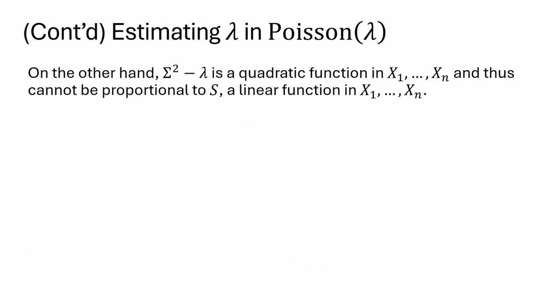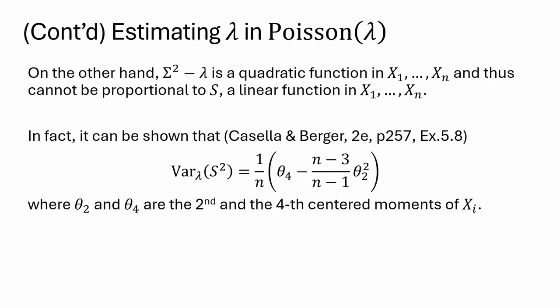But what about the sample variance? The sample variance, big sigma squared, is quadratic in xi. But we just saw that s is linear in xi. Therefore, the sample variance minus lambda cannot be proportional to s. The CRLB cannot be attained by big sigma squared. And in this case, we can actually calculate the variance of s squared using this formula. For more details on this formula, you can go to the book by Casella and Berger, which I made a review of a few weeks ago.